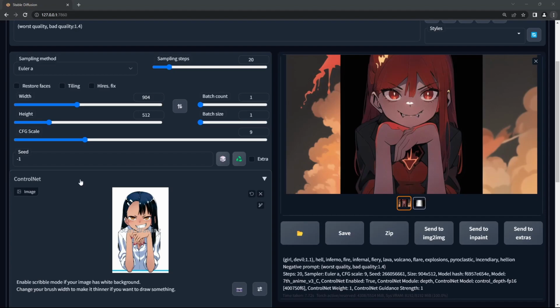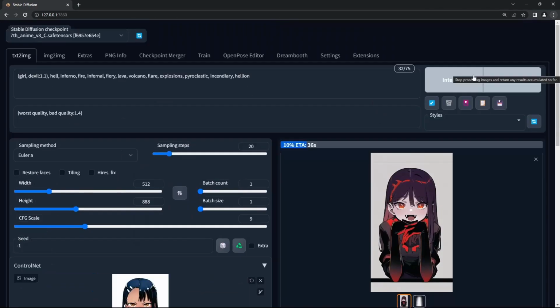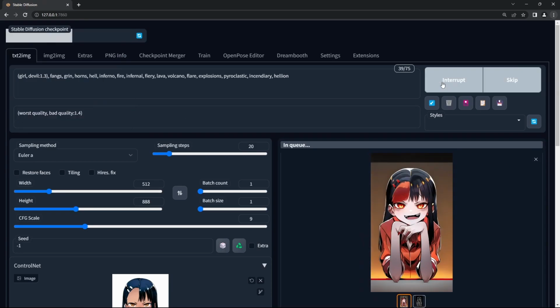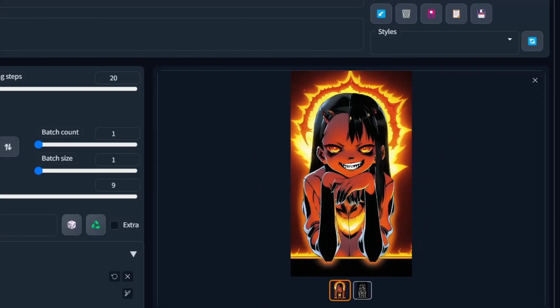Let me fix the width and height and try again. I'm just gonna fast forward the next bit because it's just mainly me trying to fix her teeth. Hey, how's this for style? And this concludes my mashing up of anime genres. Hope you had fun. See you next time.